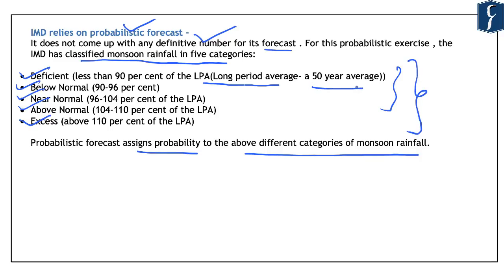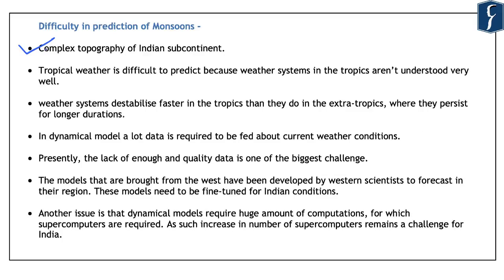So in this regard, let us look at the limitations that are faced by the IMD for proper prediction of the monsoon rainfalls. Now, the first and foremost difficulty faced by the IMD is that the Indian subcontinent's topography is very complex, and we note that there are the Himalayas, which are the youngest fold mountains and the highest mountains in the world. Along with that, the orientation of different geographical features, including the mountains and the different orographic barriers, also decides the amount and the quality of rainfall in the Indian subcontinent.